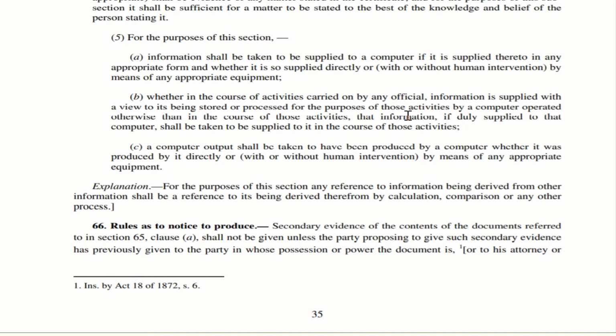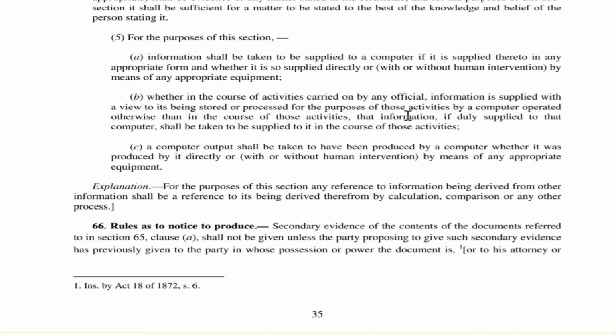Now they are given an explanation. For the purposes of the section, any reference to information being derived from other information shall be a reference to its being derived therefrom by calculation, comparison, or any other process. So imagine you are given two forms. Those two forms are compared and a final output is given.